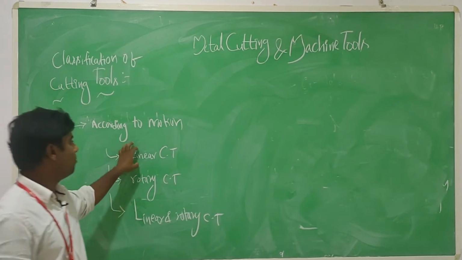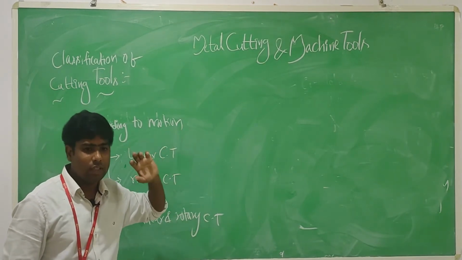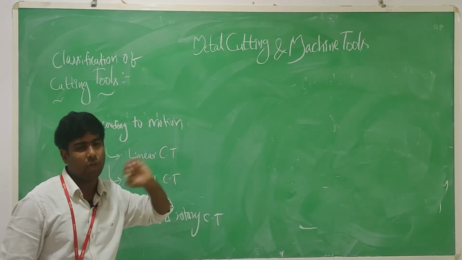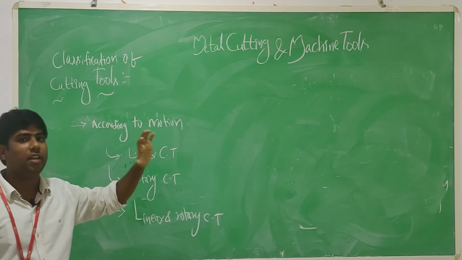Sir, what are the examples of linear cutting tools? These cutting tools move in a linear motion, to and fro. So those are treated as linear cutting tools.